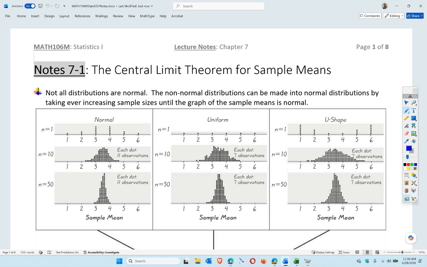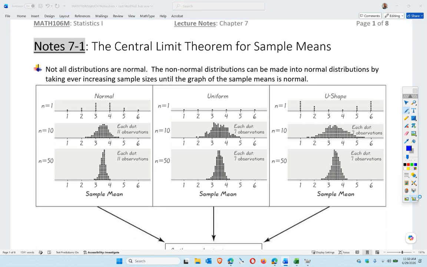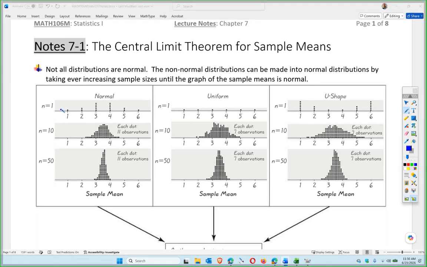And what is the benefit of this? Well, everything we did in Chapter 6 relies on the fact that the data is actually normal. So if it is normal, you're fine. You can do what we did in Chapter 6 for individual type questions. What's the probability the randomly selected man is above a certain height or below a certain height?